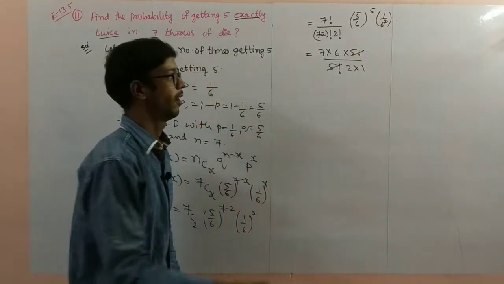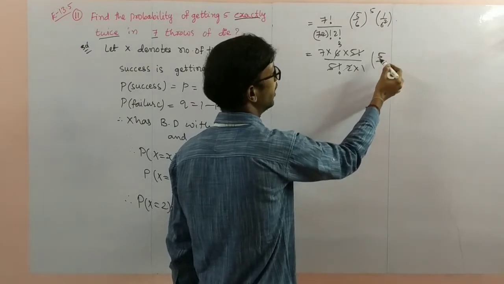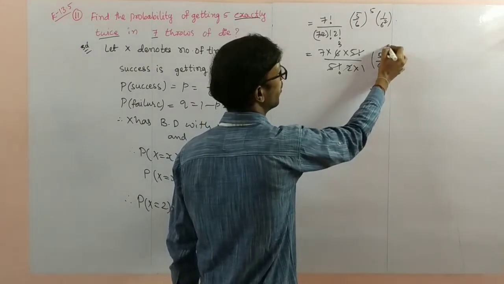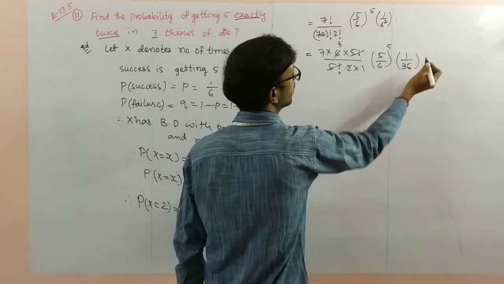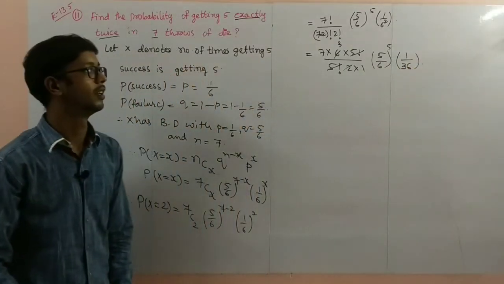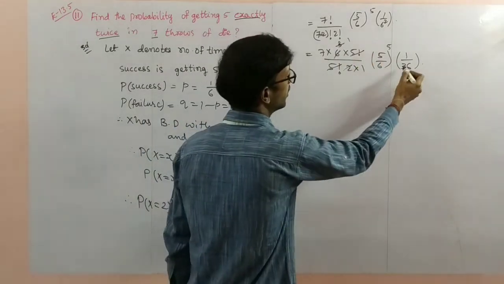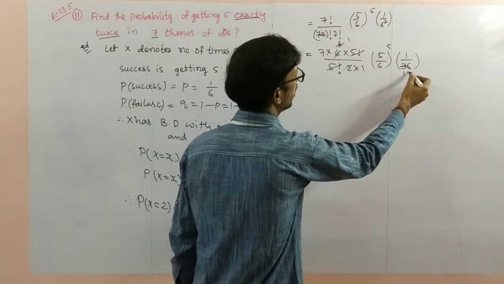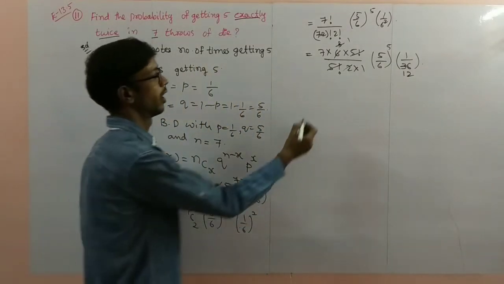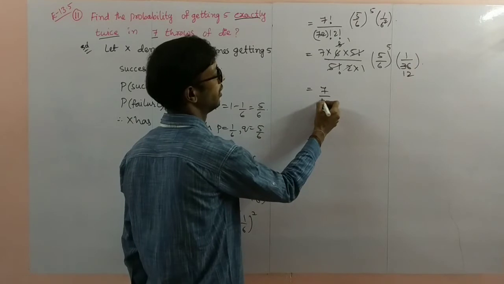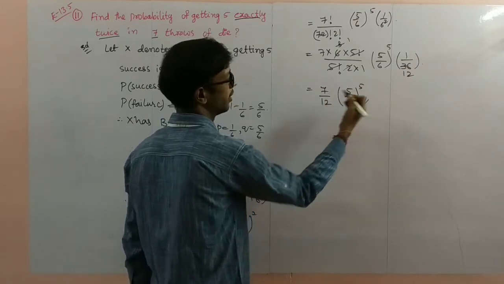The 5 factorial cancels; 2 ones are 2, 3 twos are 6, so they cancel. (5/6)^5 times 1 by 36. So the simplification gives 7 by 12, with (5/6)^5 kept as it is. So the required probability is 7/12 (5/6)^5.